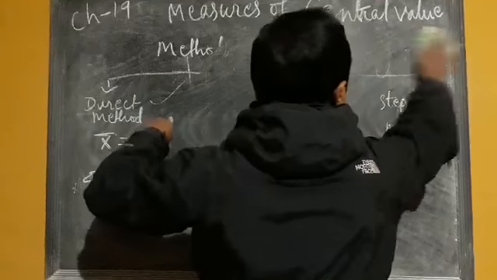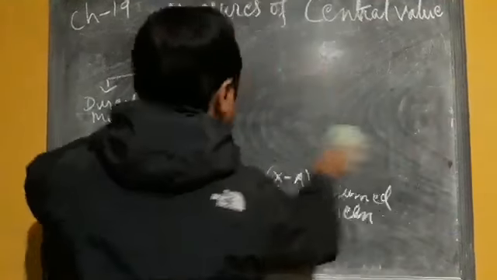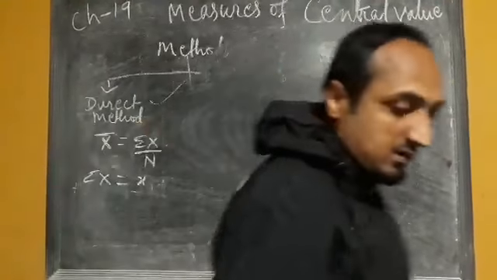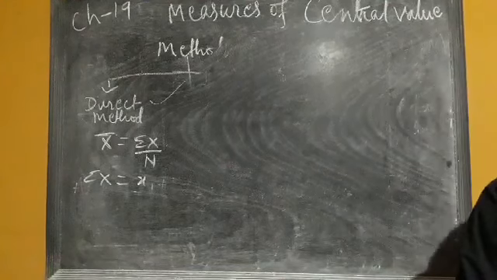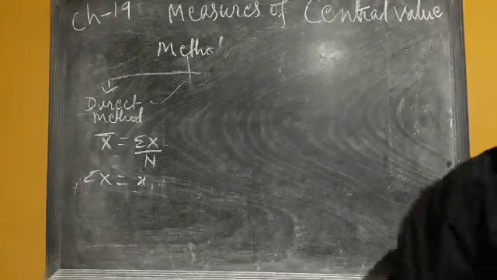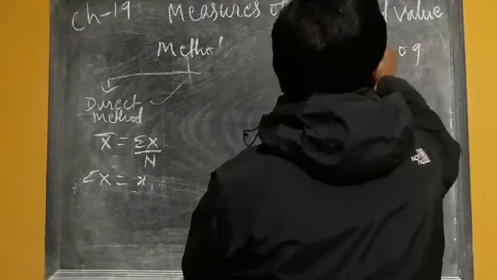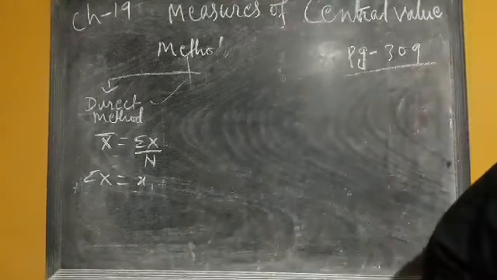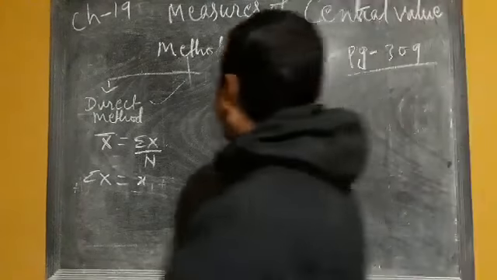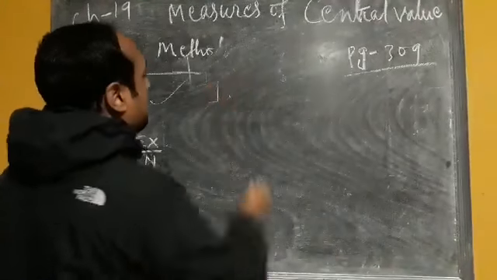So I will do one problem from your book. Page number 309, question number 1. I'm going to solve question number 1.